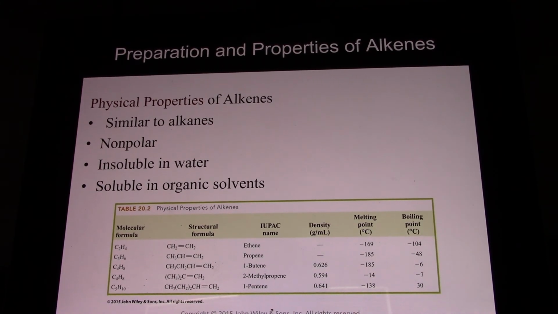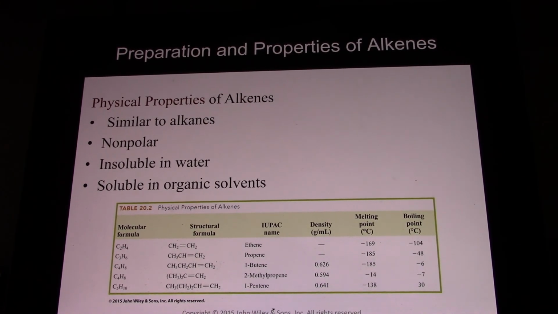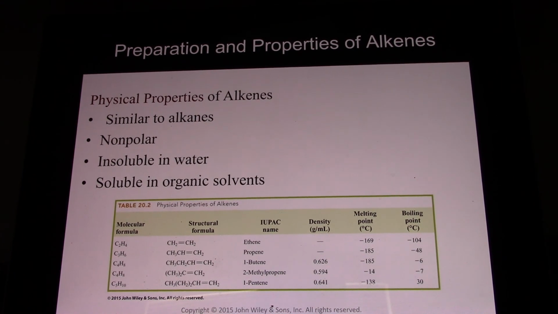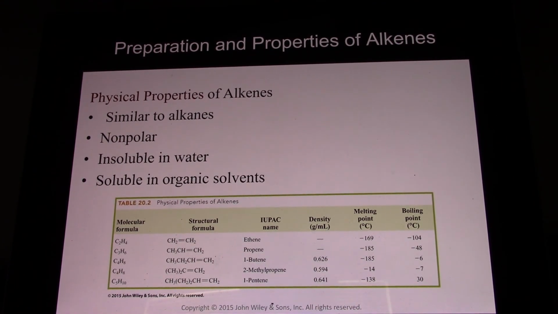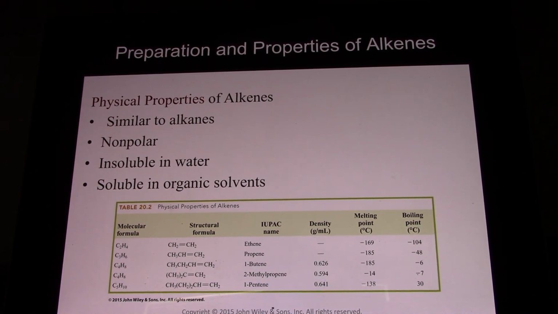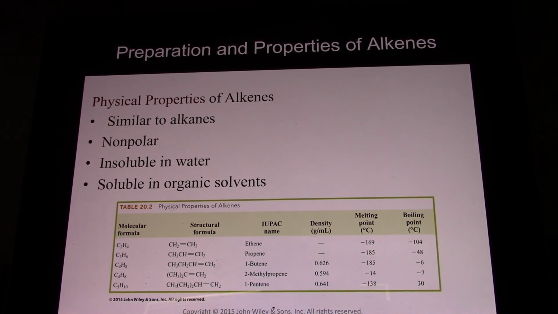Physical properties of alkenes. They're very similar to alkanes. They're nonpolar, they're insoluble in water, and they're very soluble in organic solvents. And here we see ethene, propene, butene, 2-methylpropene, and 1-pentene. And we notice ethene, propene, 1-butene, and 2-methylpropene, which again is an isomer of butene, are all gases at room temperature as we'd expect.